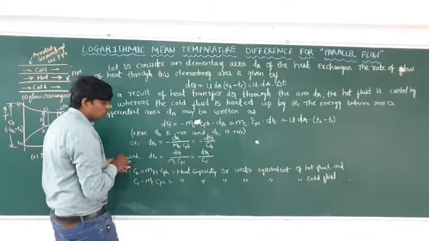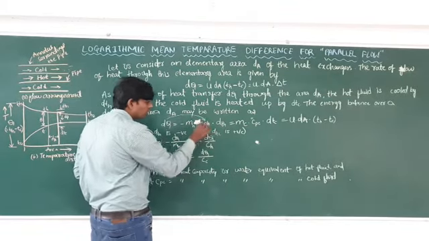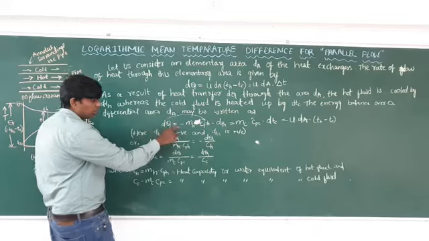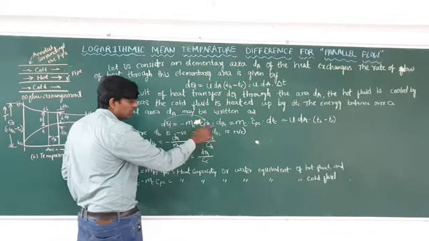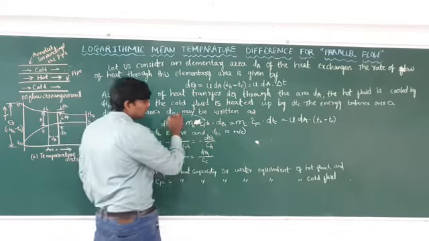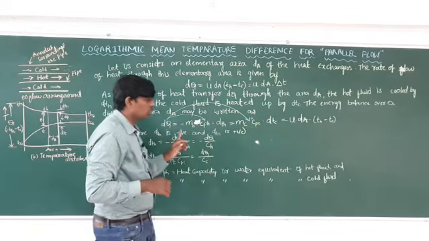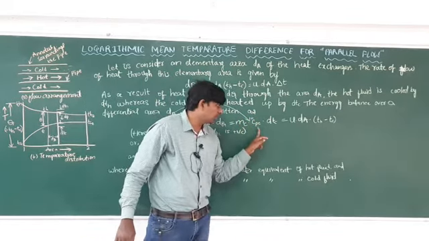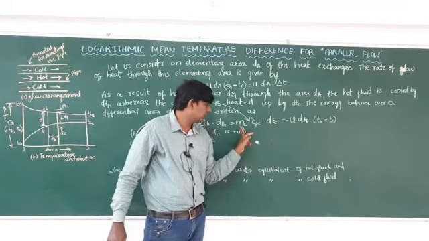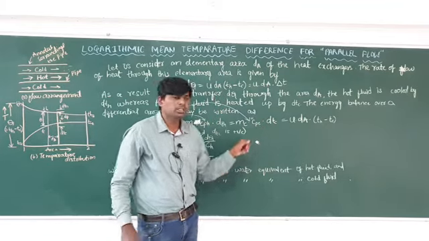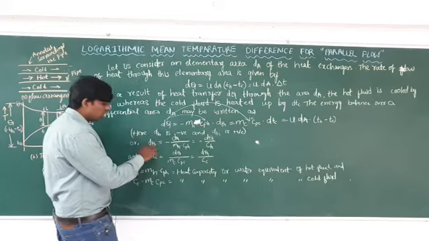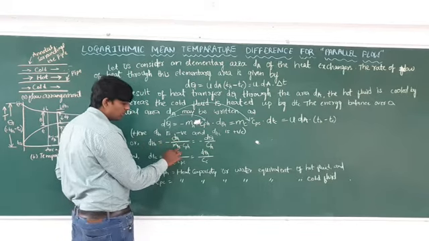So first you have to take this one: dq is equal to minus mH Cph dTH. Then you have to take the other one: dq is equal to mc Cpc dTc. So here dTH is equal to minus dq by mH Cph.